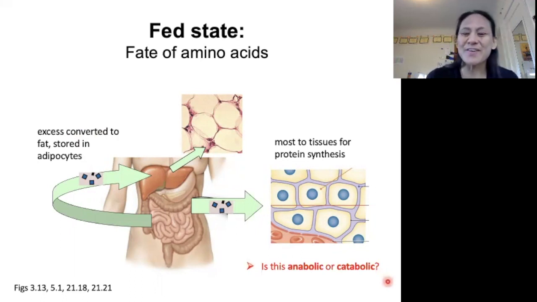Okay, hopefully you figured out that that's an anabolic process, right? We're taking individual amino acids and stringing them together to make proteins, or we're taking individual amino acids. There's some conversion in there, but we're making these larger molecules, these fat molecules out of that. So hopefully you figured that out.